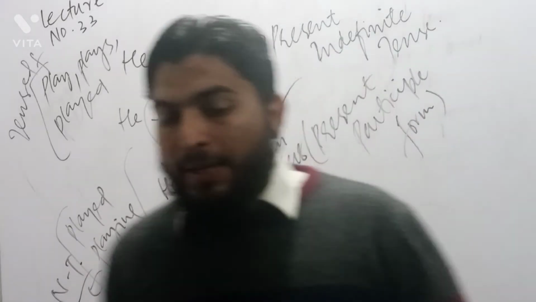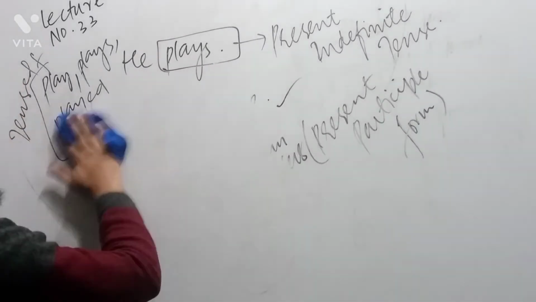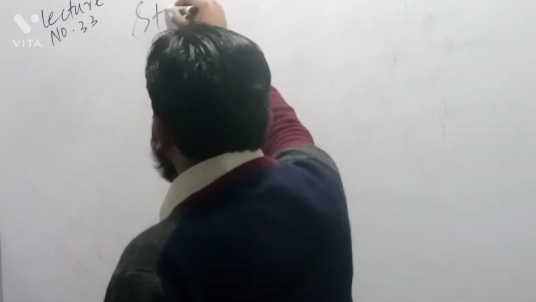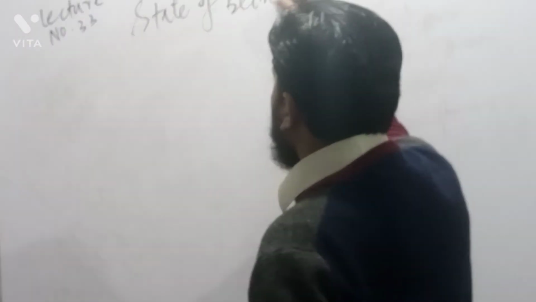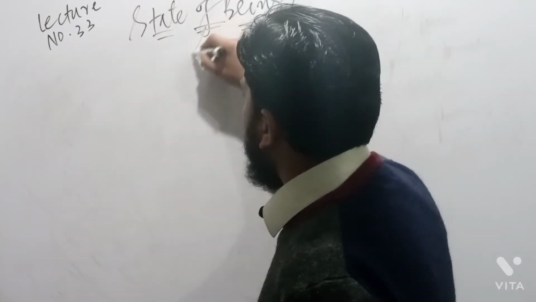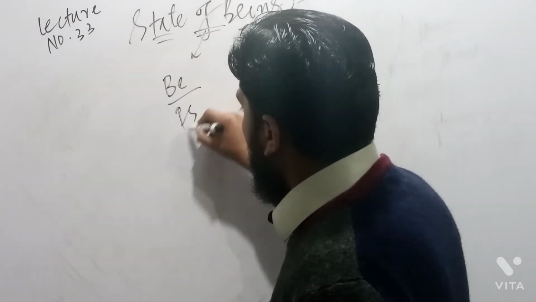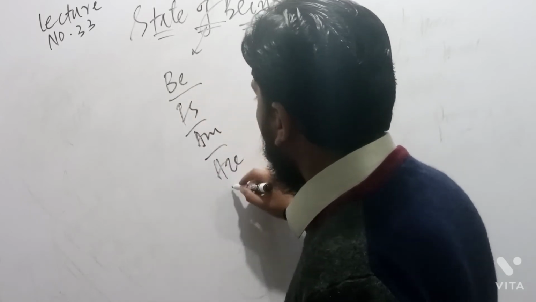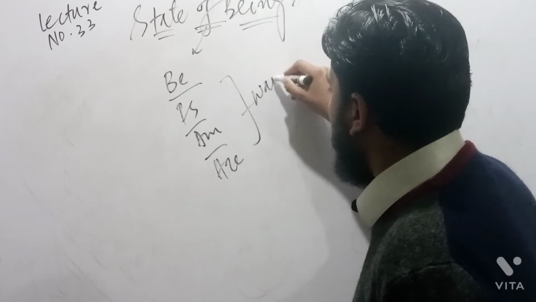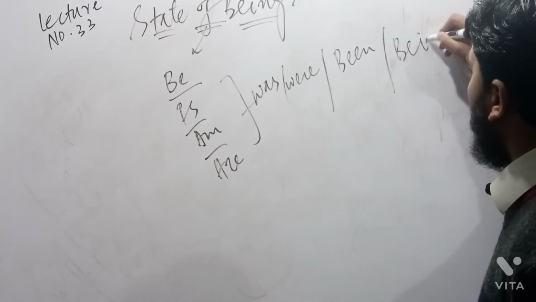Therefore, when we say state of being, it is clear to us that in state of being, we use principal auxiliary verbs. What are principal auxiliary verbs? You can call them helping verbs. For example, there is be. So be is am, are. Then past form of them is was, were. Past participle is been. Then being.